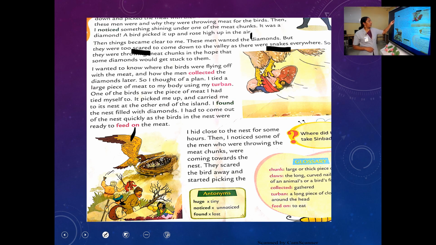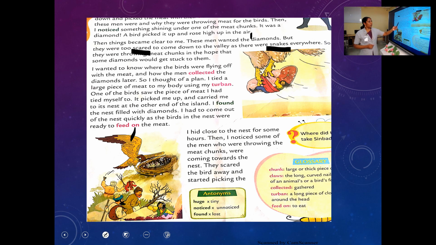I repeat. Then things became clear to me. These men wanted the diamonds, but they were too scared to come down to the valley as there were snakes everywhere. So they were throwing meat chunks in the hope that some diamonds would get stuck to them. Okay? Then moving on to the next paragraph.